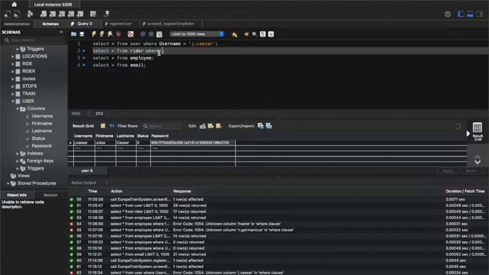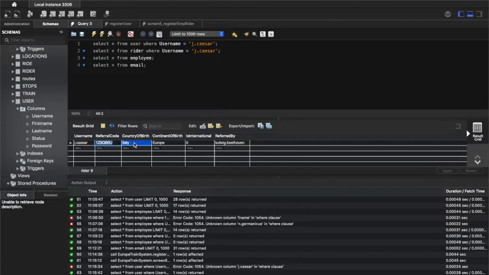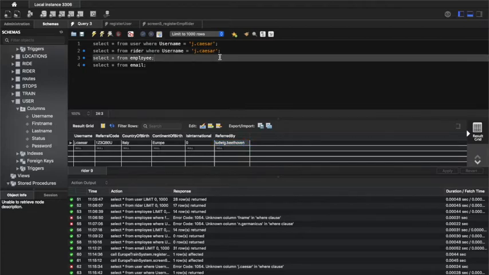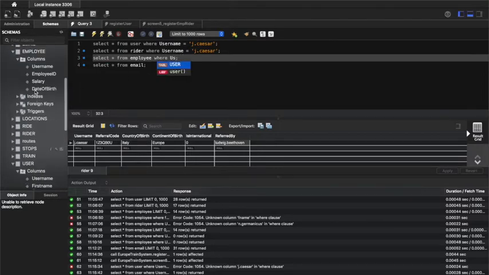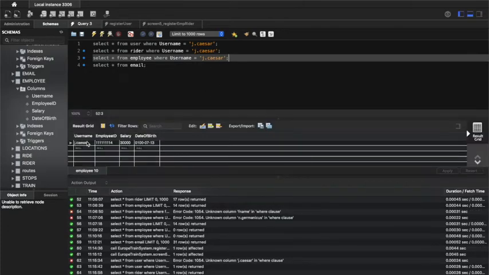And now select from writer where username equals j.caesar. And yep, with the new referral code, his country of birth is Italy, continent Europe, is international 0 because he is domestic, and he is also referred by Ludwig Beethoven according to his referral code. And if we check the employee table, yes, where his username is j.caesar, we can see that he is in fact logged because he is older than 18, much older.